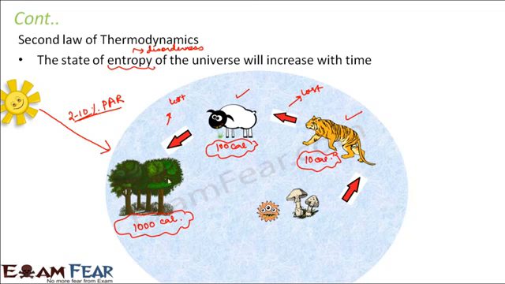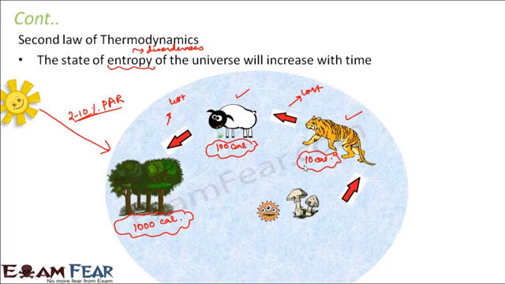So that means as you go from one level to another, only 10% of the energy is transferred to the next level. Again, when you go from this level to the next level, only 10% of the energy is transferred. So the scientists have calculated that only 10% of usable energy gets transferred from one organism to another in an ecosystem.